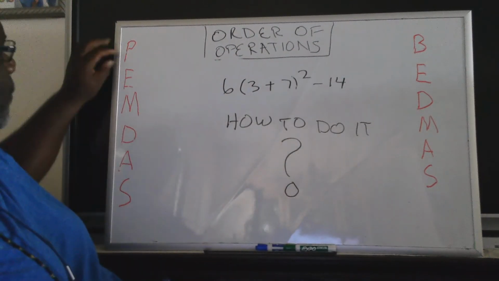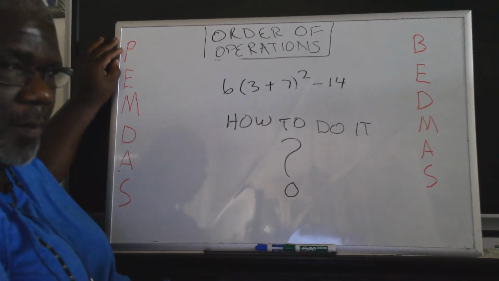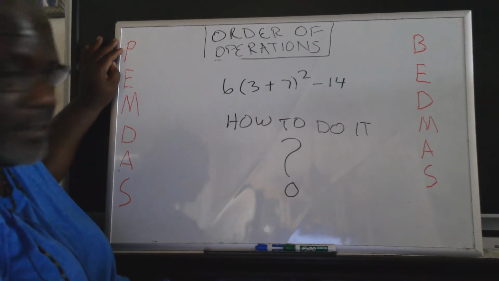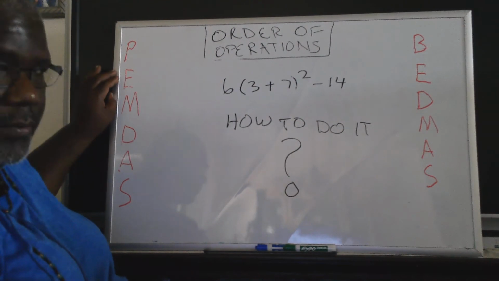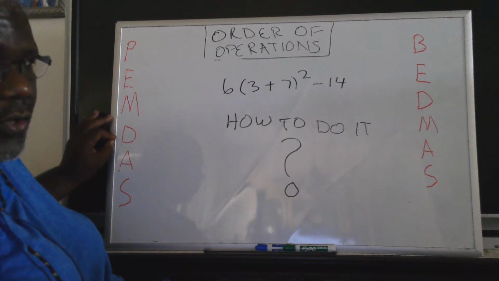Well, this is parentheses and all enclosures. Remember, we call brackets, braces, parentheses, and what you'll see in my next video, absolute value, those are called enclosures, right? Those are first. Exponents and roots. Multiplication and division, depending on the order.